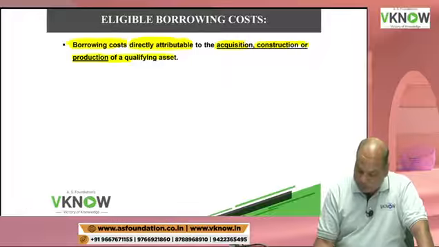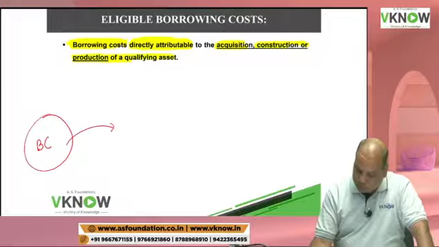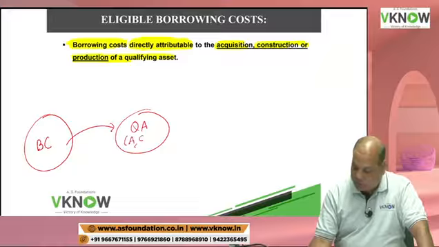So the standard says borrowing cost which can be directly linked to a qualifying asset, whether it is acquisition or construction or production.